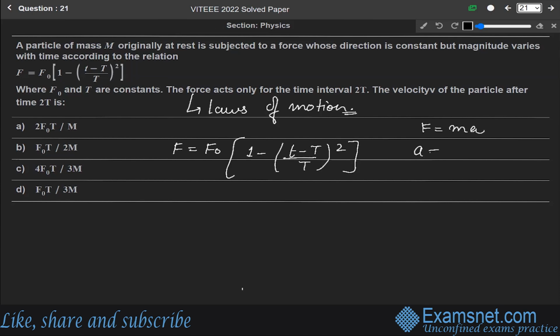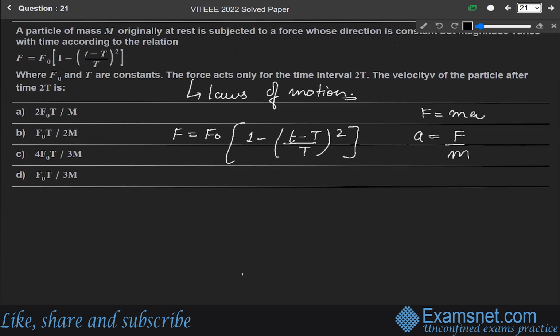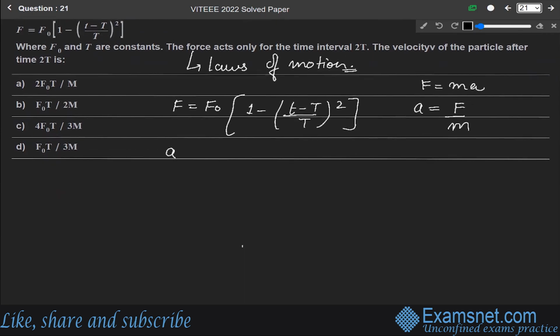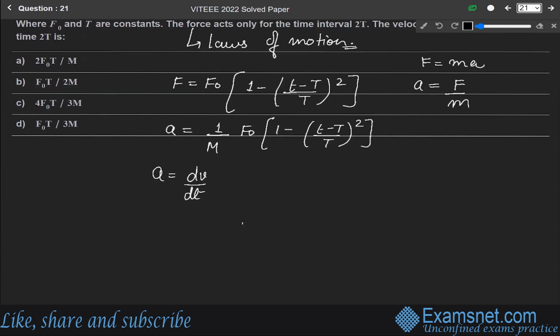So acceleration equals F over m, force over mass. So a will be equal to 1 over m into F, that is F naught (1 minus t over capital T) whole square. We know that acceleration is dv over dt, the rate of change of velocity with respect to time.